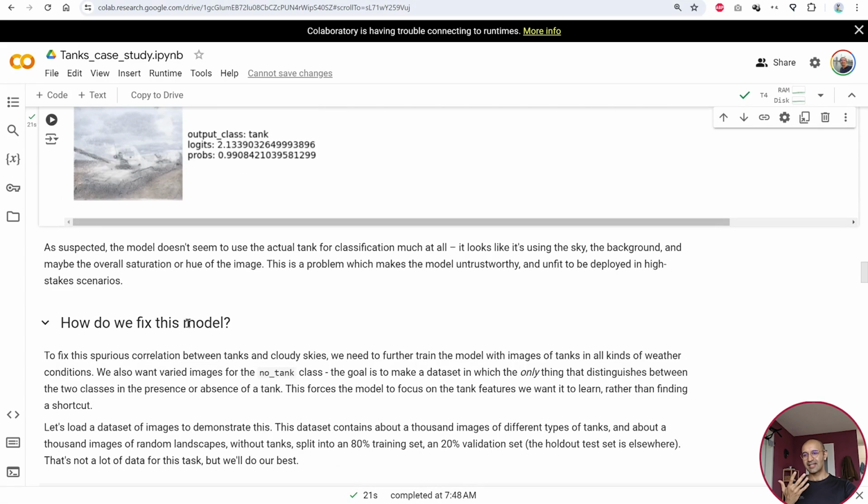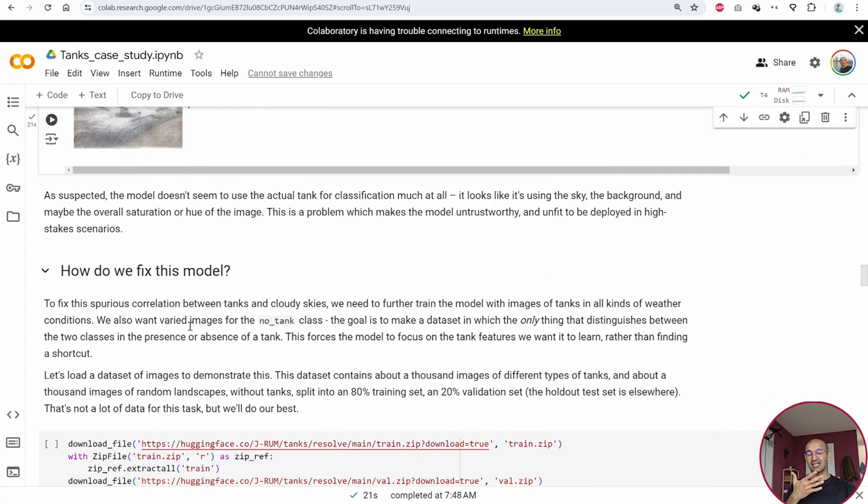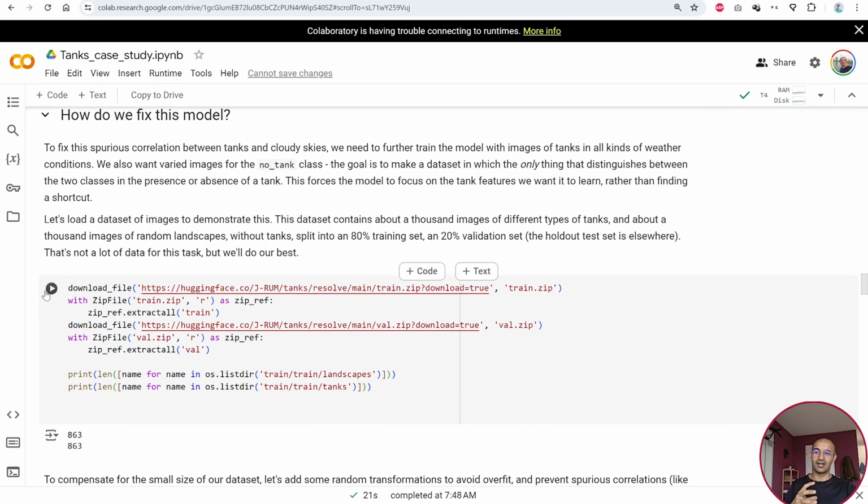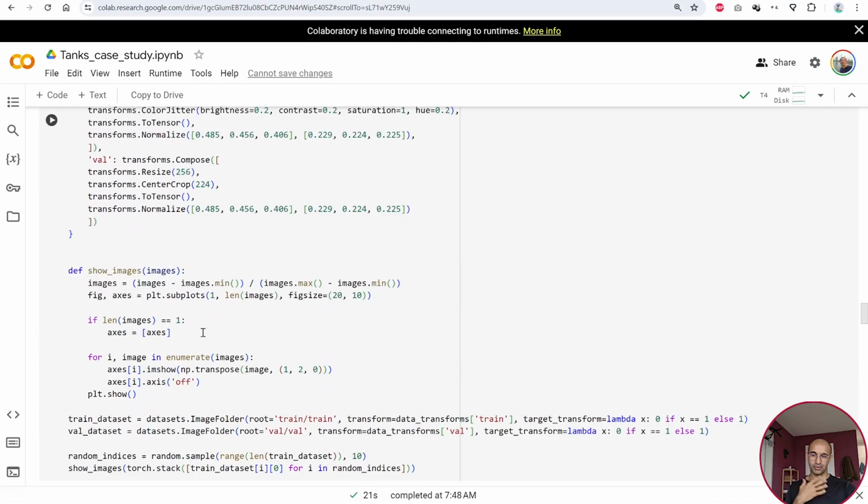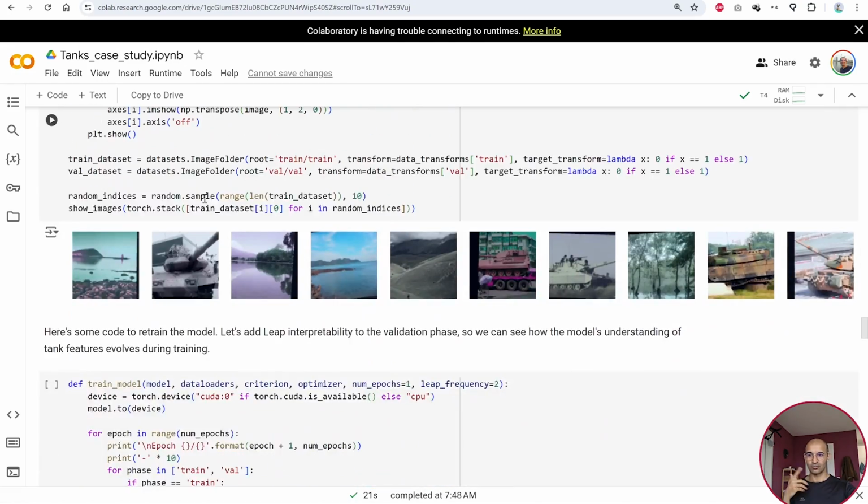Well, one way to fix it is to further train the model by using more diverse images of tanks that have maybe some sunny sky, maybe some cloudy sky, maybe some snowing environment, and some environment maybe in the forest, etc., so that the model cannot find any other correlation between pictures of tanks except for the tank itself. So that the model will be forced to learn the presence of the tank itself as predictor for tanks. We can run this training and it will for sure improve our model, and there is code here showing how to train it again.